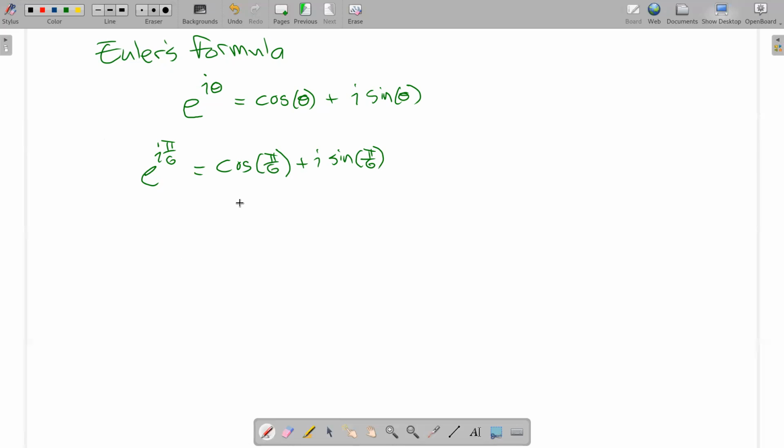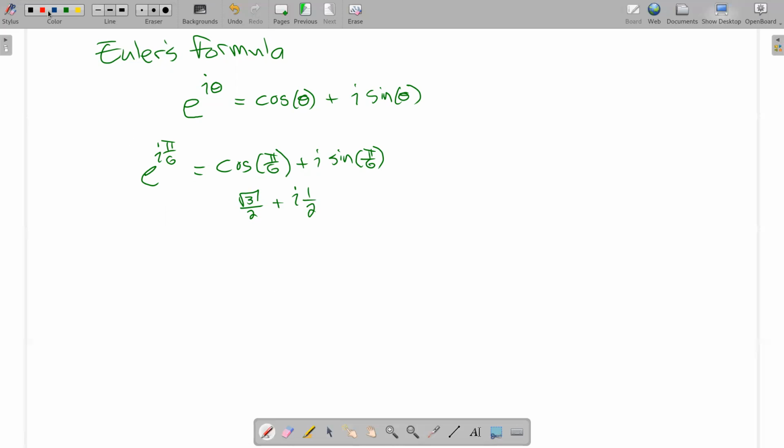The cosine of pi over 6 is the square root of 3 over 2, plus I times sine, which is 1/2. So 1/2 I, or I times 1/2. So these three things all mean the same thing. This is a complex number right here. This is a complex number right here. This is an alternate way to write them, right?